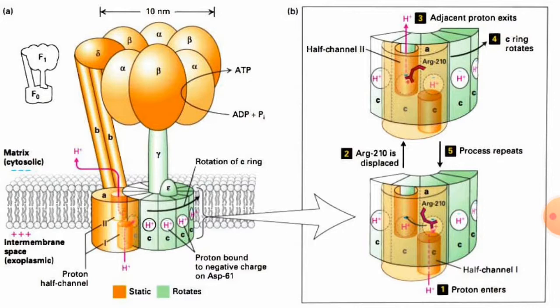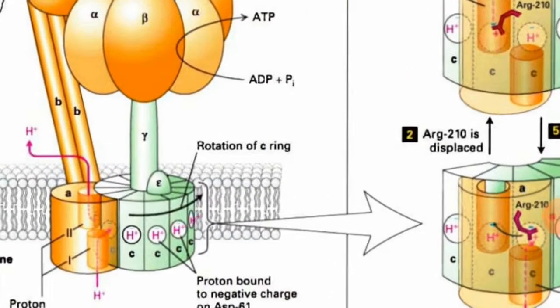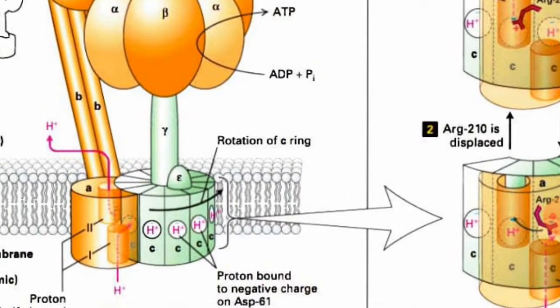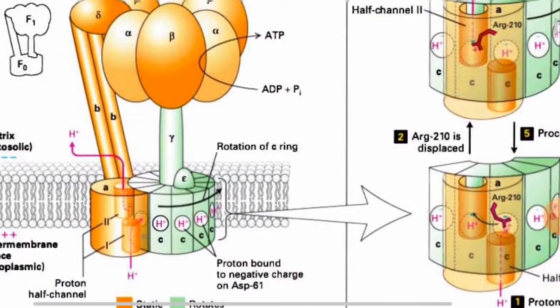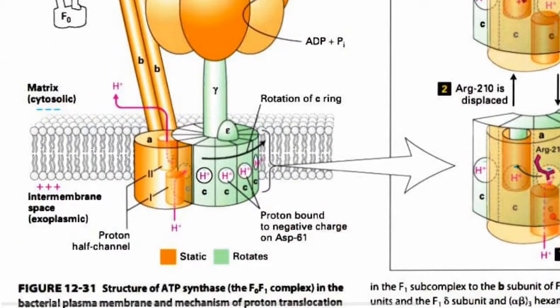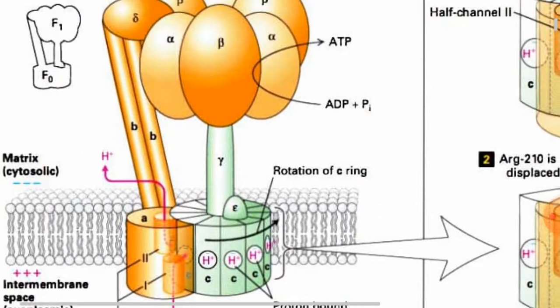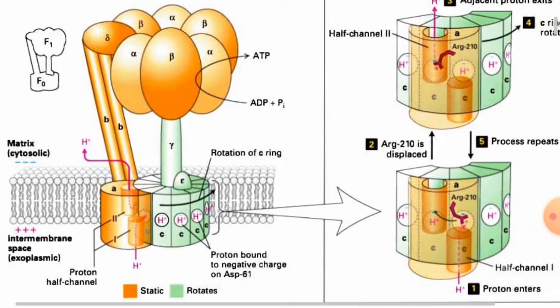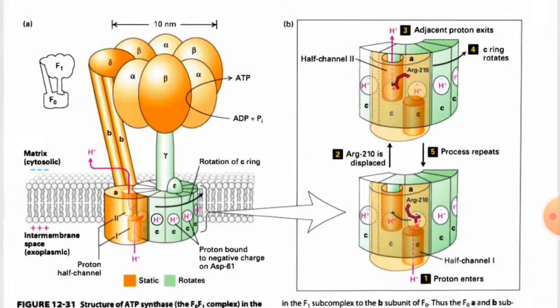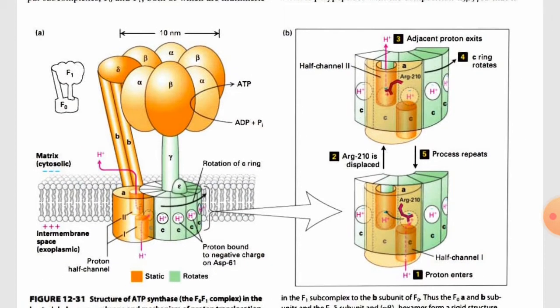ATP synthesis is completely dependent upon the rotation of the gamma and the C ring. Here, the brown color parts are static and the others rotate.